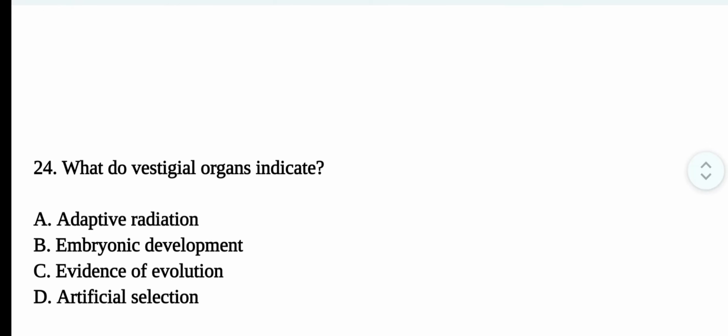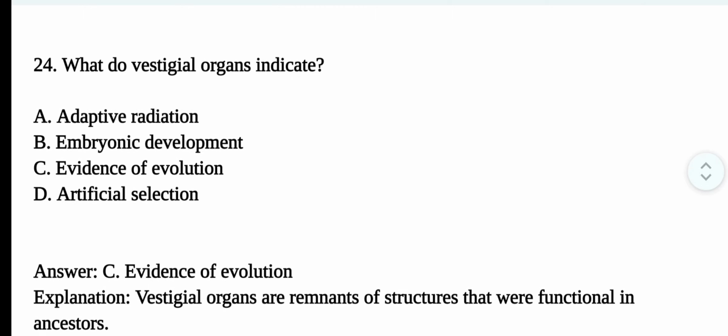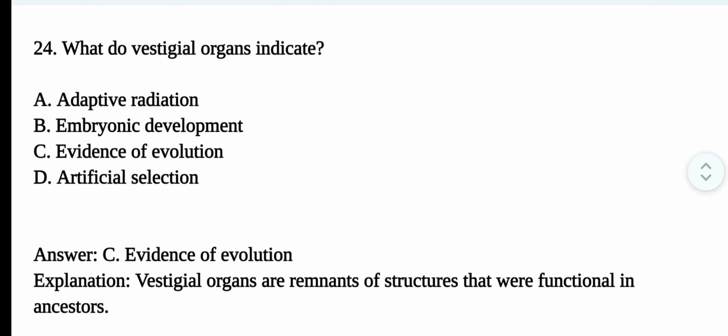Question number 24. What do vestigial organs indicate? The correct option is option C. Evidence of evolution. Vestigial organs are remnants of structures that were functional in ancestors.